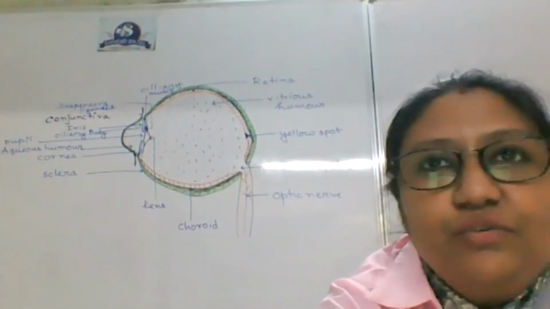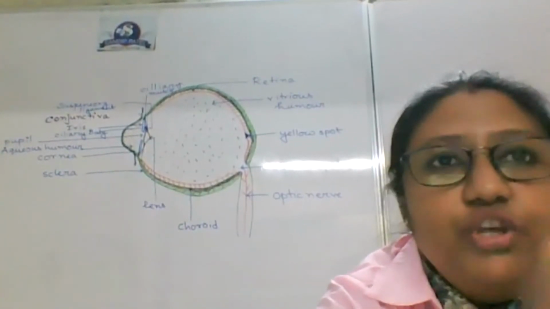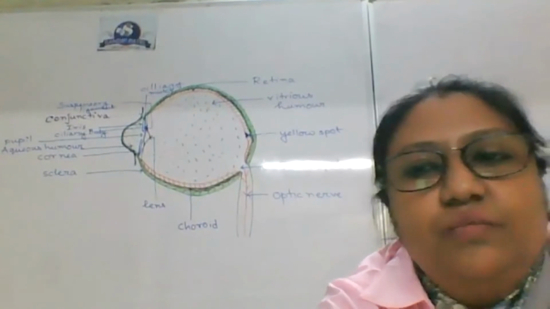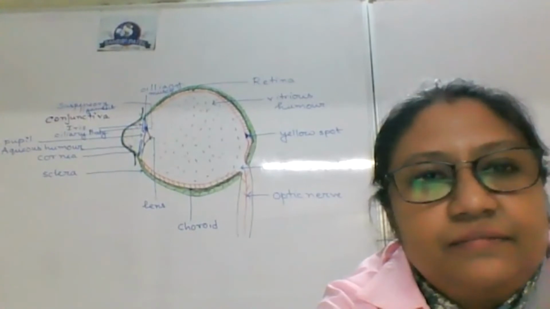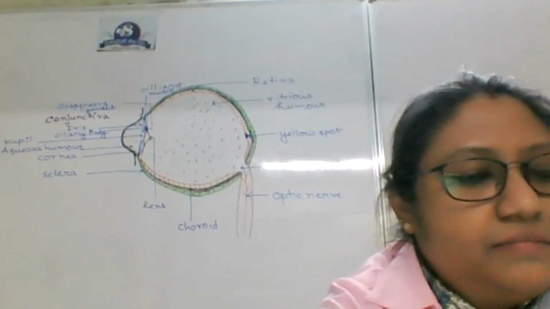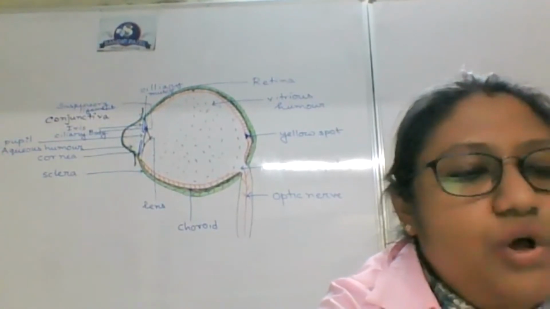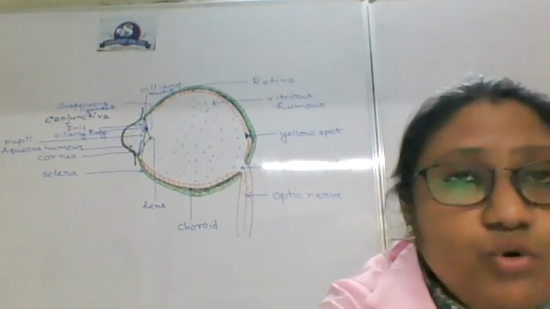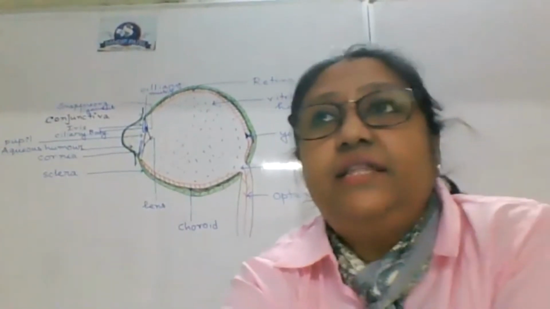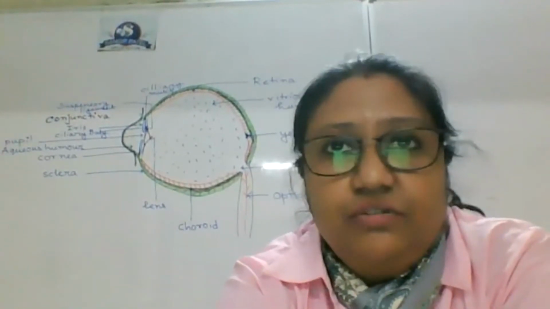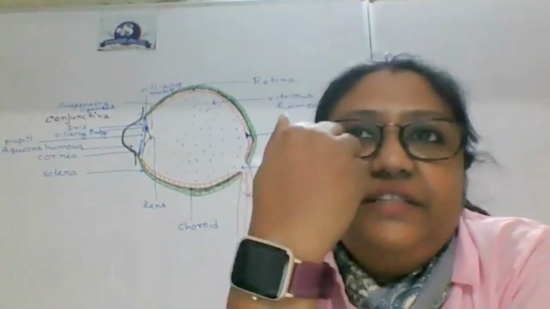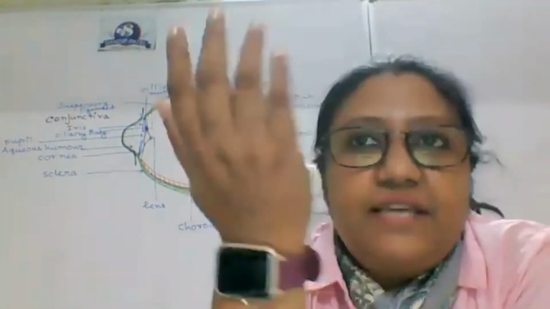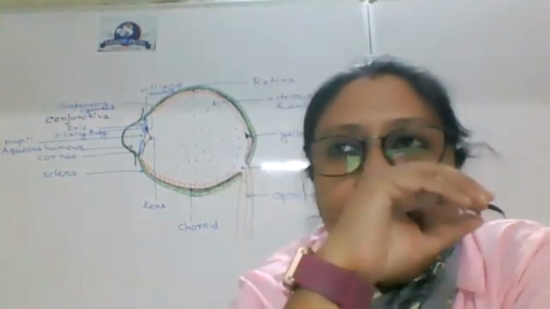It is very good that you ask questions. I'm happy. So you need to write down the reason why vitreous humor is thicker than aqueous humor. Many times as a 2 marker, they ask about the difference between vitreous and aqueous. So the first difference is location: aqueous humor is located in the chamber in front of the lens, and vitreous humor is located in the chamber at the back side of the lens.